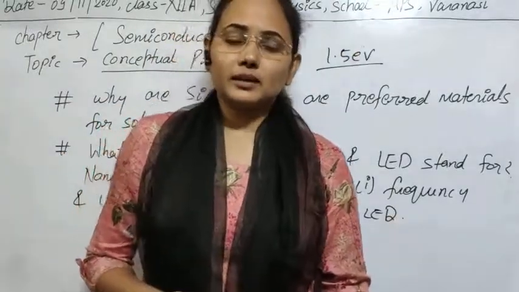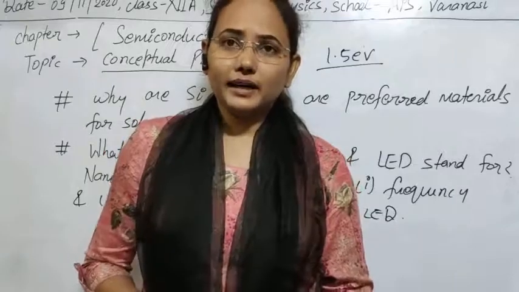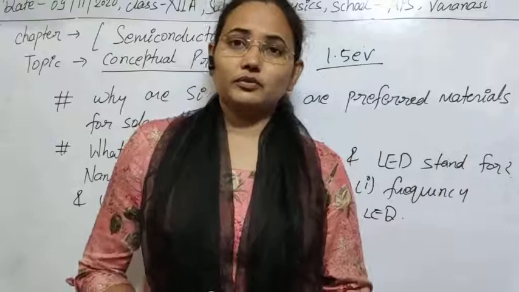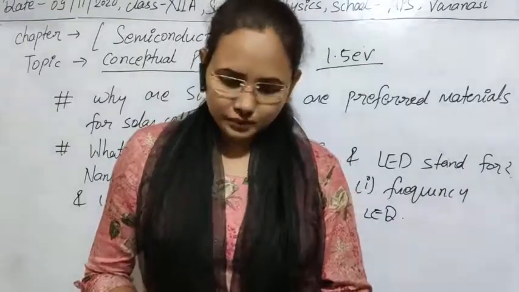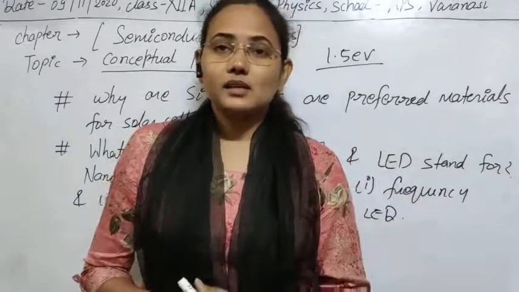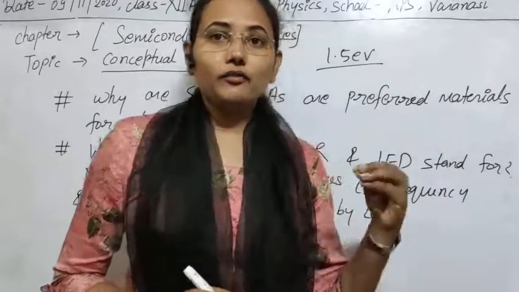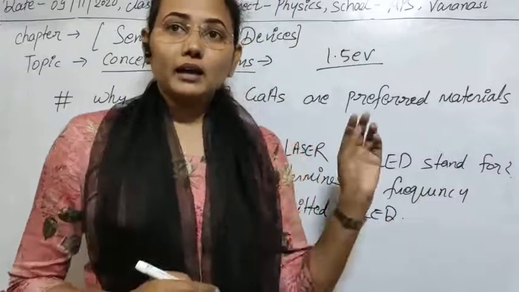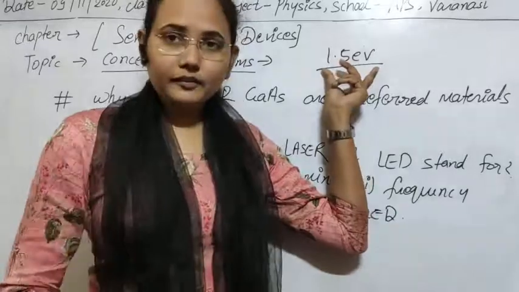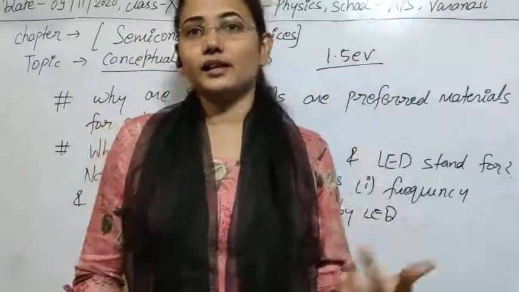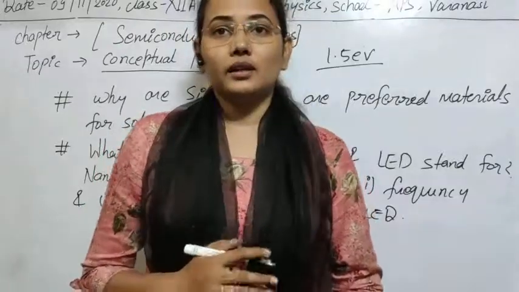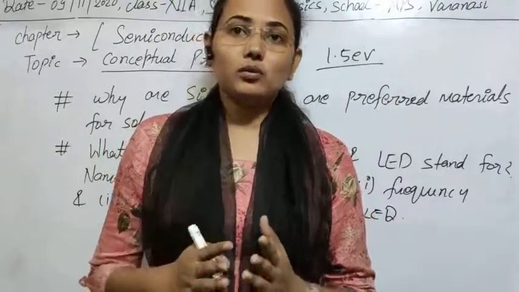If this energy is used to cause the photoelectric phenomenon in solar cells, then the band gap energy should be equal to or less than this energy. If it is greater, then this solar energy will not be sufficient to create electrons or holes in the system.